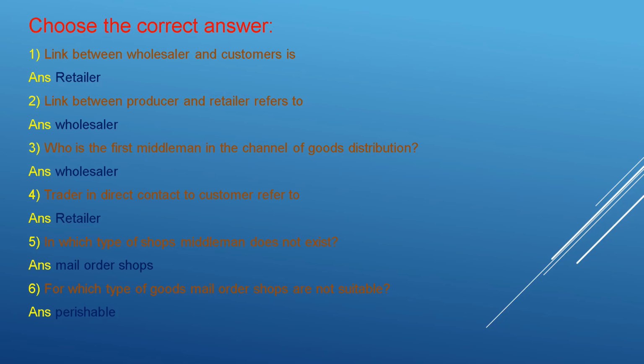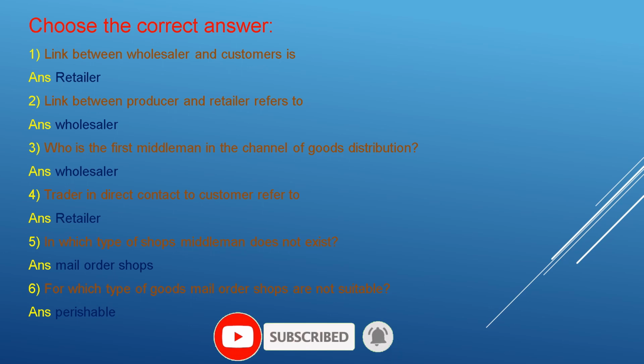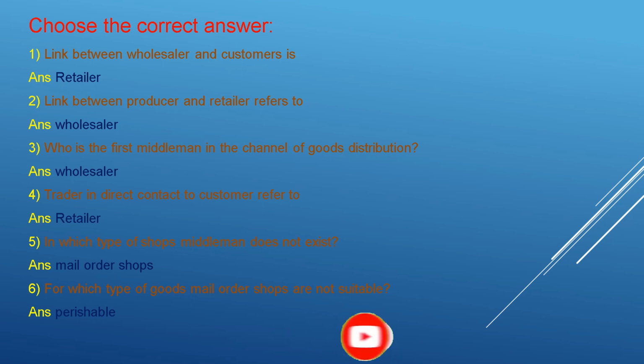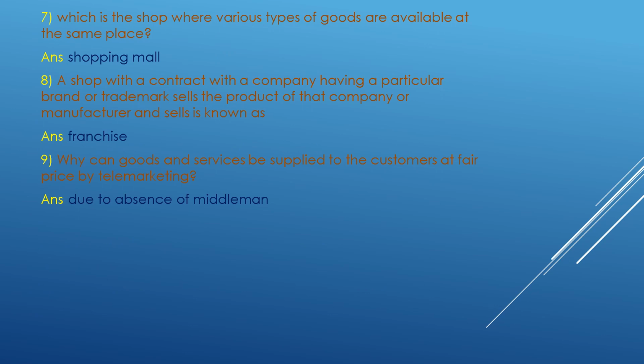Choose the correct answer. Link between wholesaler and customer is retailer. Link between producer and retailer refers to wholesaler, who is the first middleman in the channel of goods distribution. Wholesaler. Trader in direct contact to customers refer to retailer. In which type of shops middleman does not exist? Mail order shops. For which type of goods mail order shops are not suitable? Perishable.